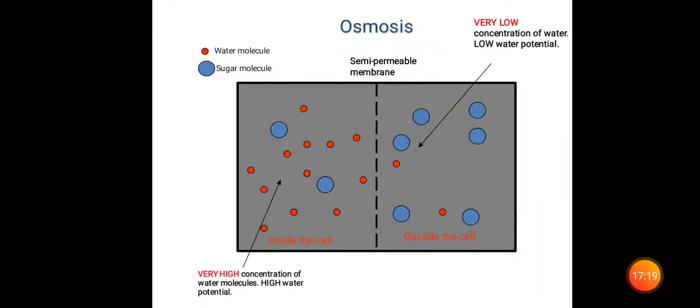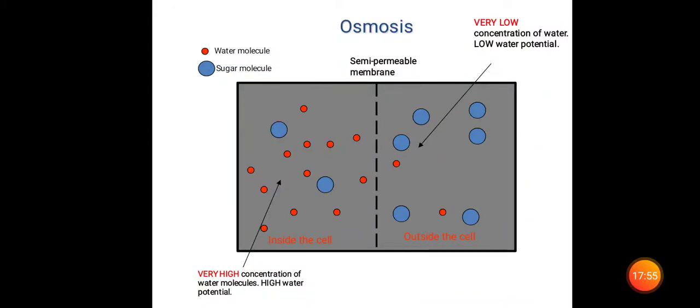So we can see osmosis here. The red color is water molecules, and the blue color is sugar molecules on the left side, inside the cell. You can see a very high concentration of water molecules and a high water potential, because pure water has the highest kilopascal value. On the right side, outside the cell, there is a very low concentration of water molecules, and hence low water potential.